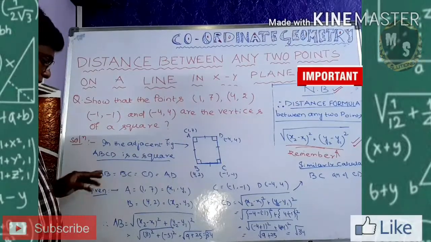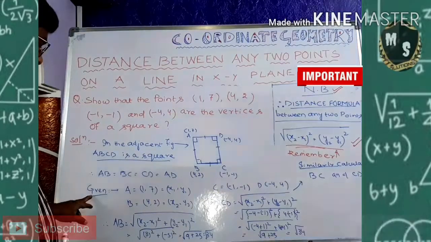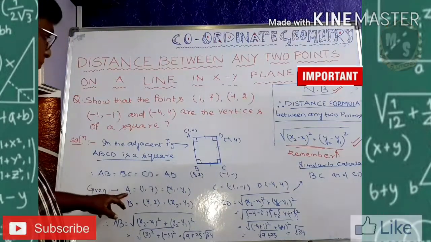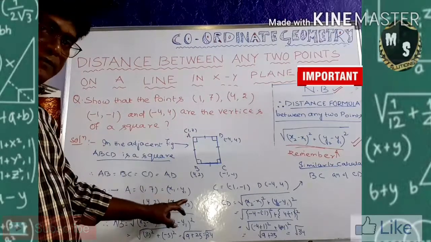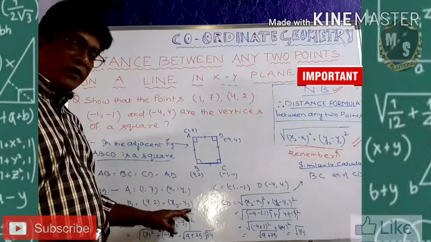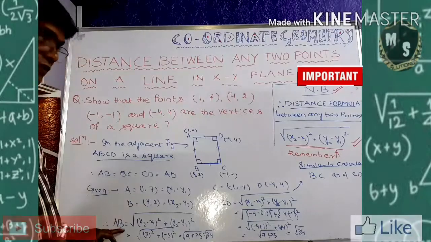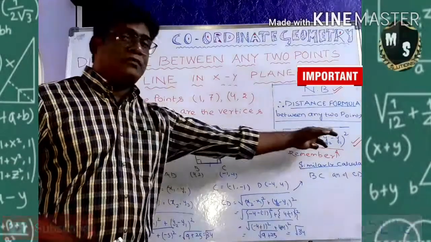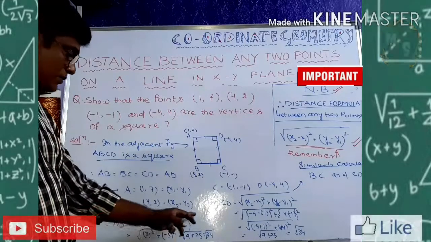So now we have to find these distances. See how I am finding. Given A point is (1, 7), let it be x1, y1, and B point is (4, 2), let it be x2, y2. Now apply the distance formula for AB. AB is equal to the square root of (x2 minus x1) whole square plus (y2 minus y1) whole square.